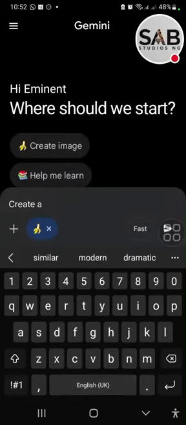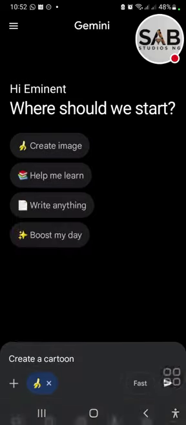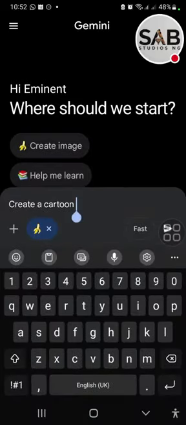What did you say? 3D. Okay, cartoon. Create a cartoon. I think Grok actually understands this better. Maybe when we are done with Gemini, we'll go to Grok so that you can see it. Grok actually gives me better results when it comes to cartoon 3D and human 3D. All right, so let's do this.